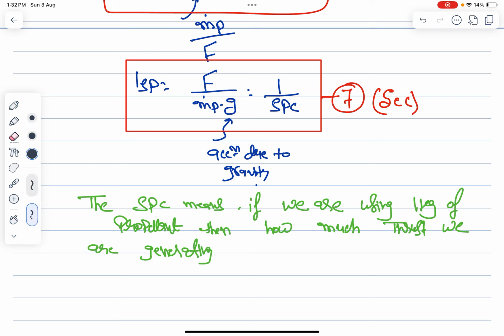Sorry, here it is not specific propellant consumption, it is the specific impulse, the Isp.